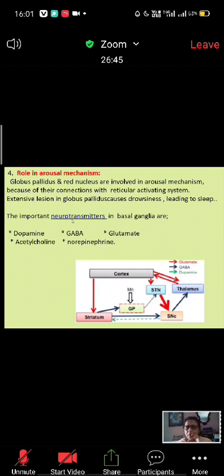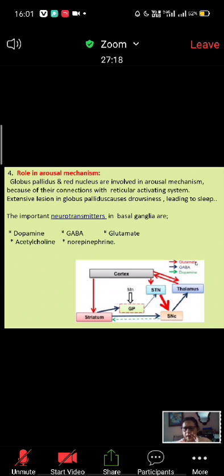Neurotransmitters which are released from the basal ganglia, this is very important. See, it is not one circuit, as I told you, 3-4 circuits, more than 3-4 circuits are running here. So in all these circuits, the neurotransmitter is not the same. Not only one neurotransmitter is secreted. Mainly dopamine, GABA, glutamate, acetylcholine, norepinephrine are released. These are all the neurotransmitters released.